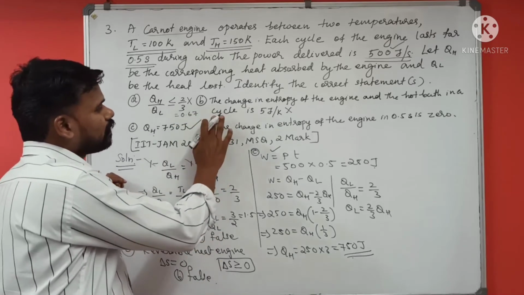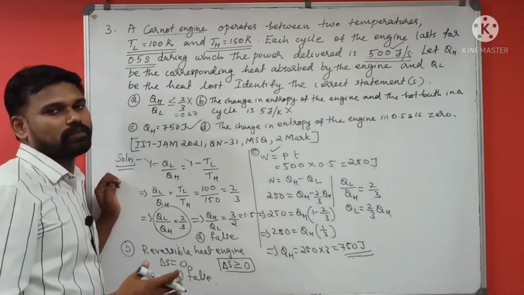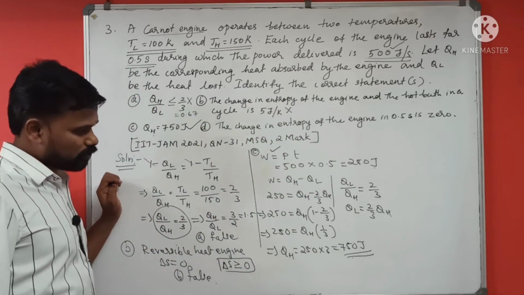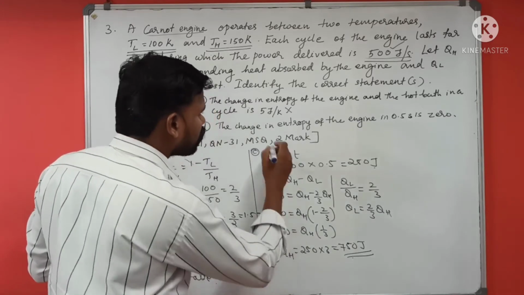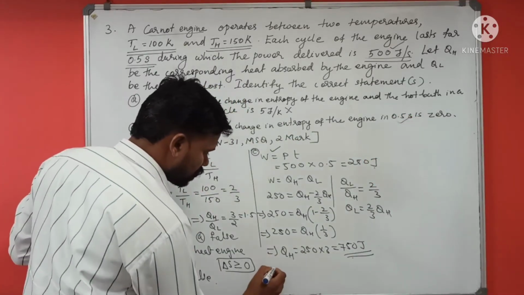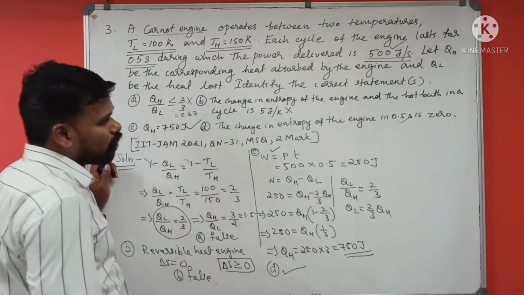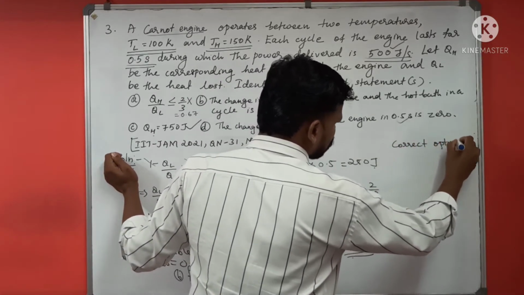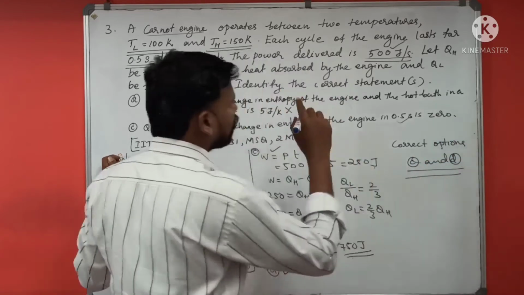So we can say that this is a correct statement. This means the entire system, the change in entropy of the engine in one cycle is 0. So option D also is correct because it is a reversible process. So the answers are option C and D, the correct options.